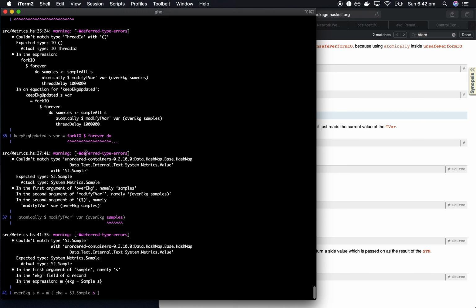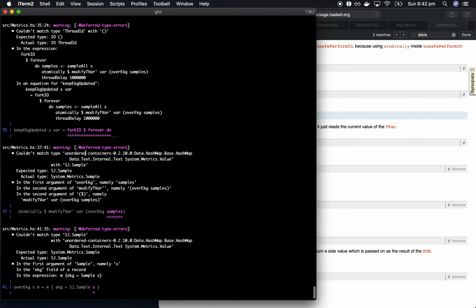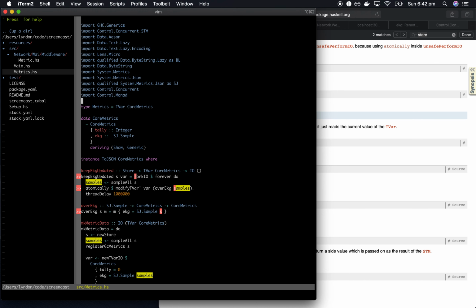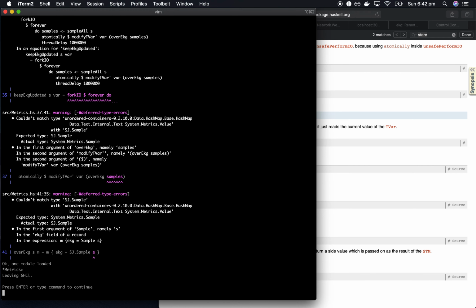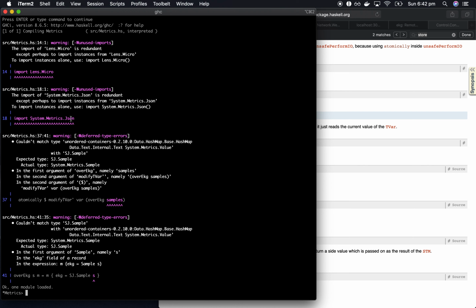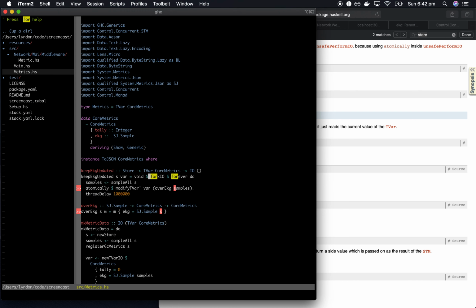Then our kind of like response type is not quite right in that fork IO. I think, you know, well, let's just void it, and then that'll do for now. I think now we've just got this mismatch between SJ sample and metrics sample. So I think probably we've just defined something wrong somewhere.